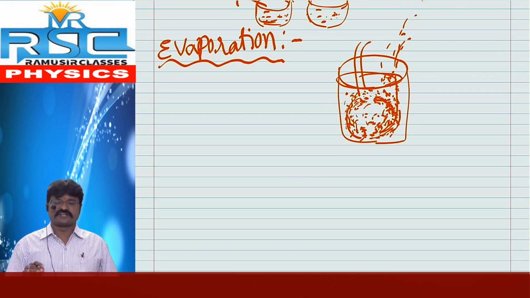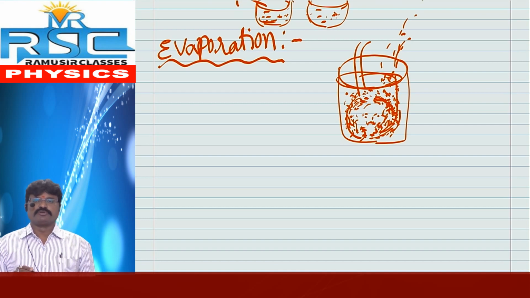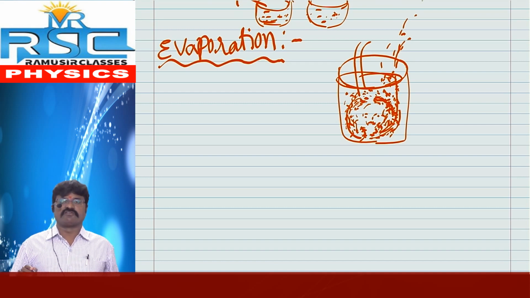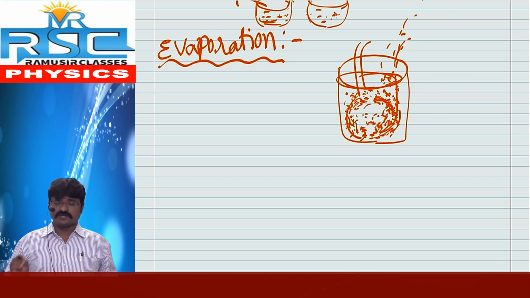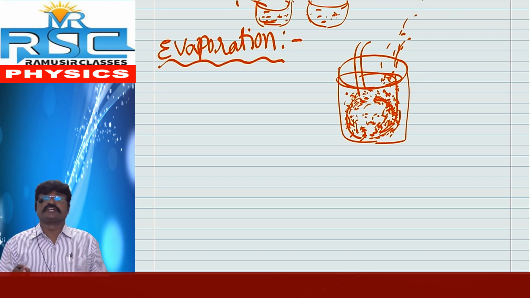Once again, what is the definition of evaporation? The process of escaping of water molecules from the surface of the liquid at any temperature below its boiling point is called evaporation. Here we take water, meaning water molecules. If we take spirit, it means spirit molecules. So finally, what did we decide? Evaporation is the process of escaping of molecules from the surface of any liquid.